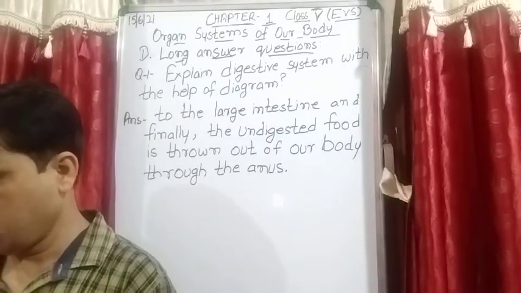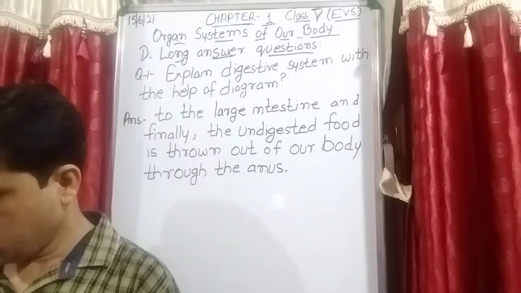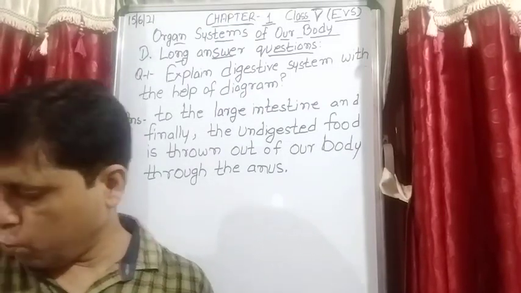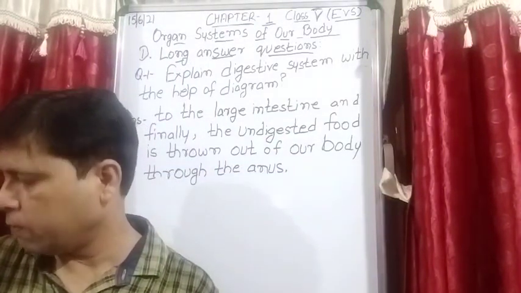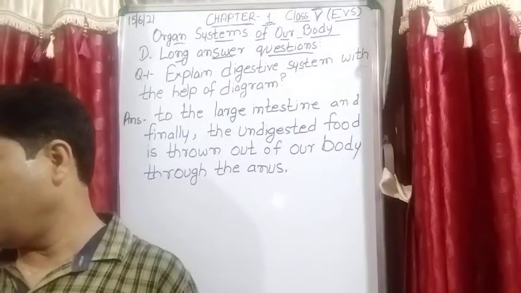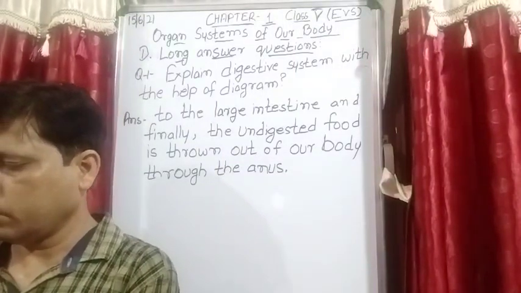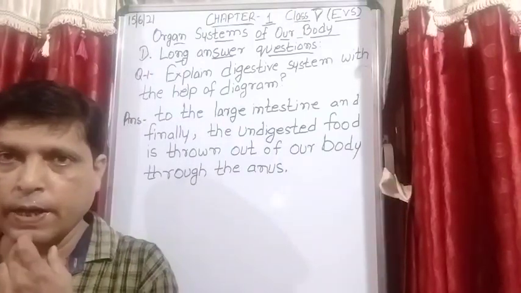Now, next question is question number 2. What do blood vessels do? Differentiate between arteries and veins. Okay. So what is the role of blood vessels in our body?